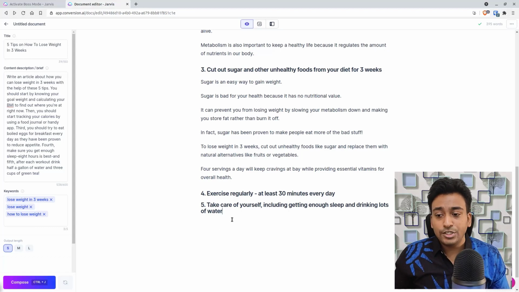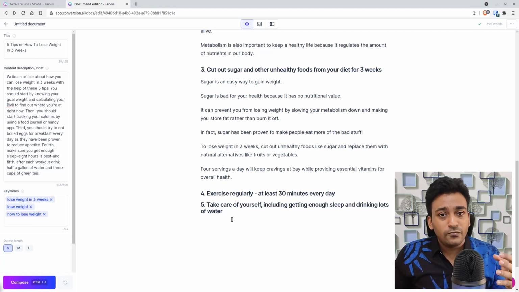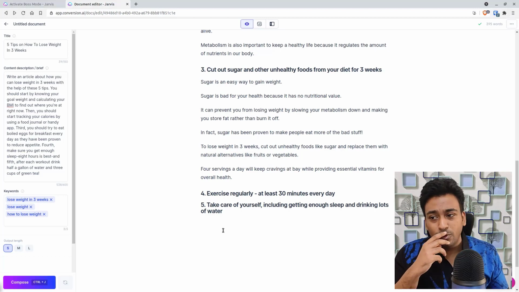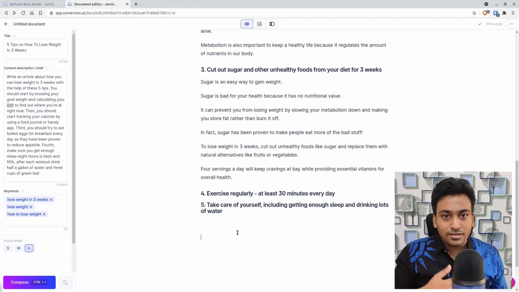Now let's see how we can use Jarvis to generate this type of question. There are a couple of ways I personally use Jarvis to generate questions. For example, first, I am writing some articles and I'm not sure which question I should focus on. I don't have any idea. In that case, I set up Jarvis in long mode and ask it like asking a person, write